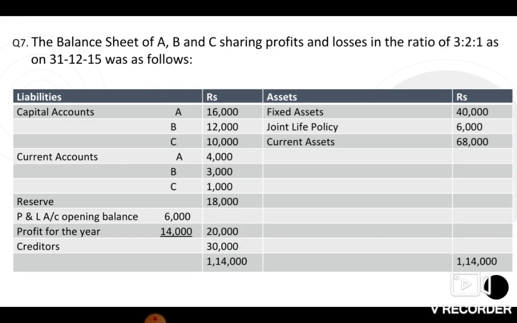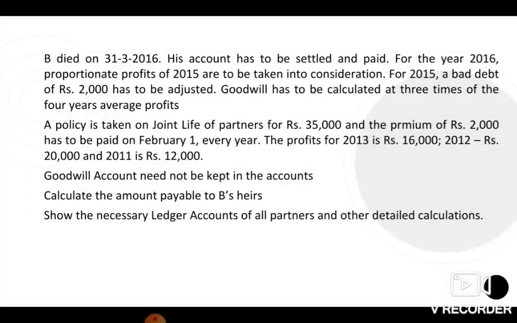And on the asset side, fixed assets rupees 40,000. Joint life policy rupees 6,000, and you have current assets worth rupees 68,000. Additionally, it was given that B died on 31st of March 2016. His account has to be settled and paid. So for the year 2016, a proportionate profits of 2015 are to be taken into consideration. And for the year 2015, a bad debt of rupees 2,000 has to be adjusted.